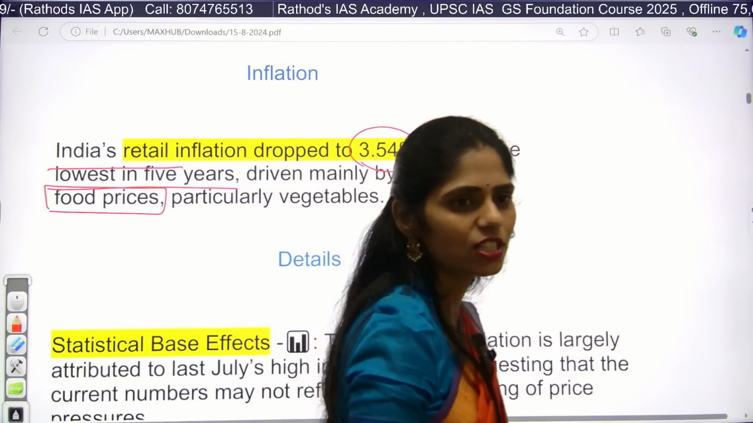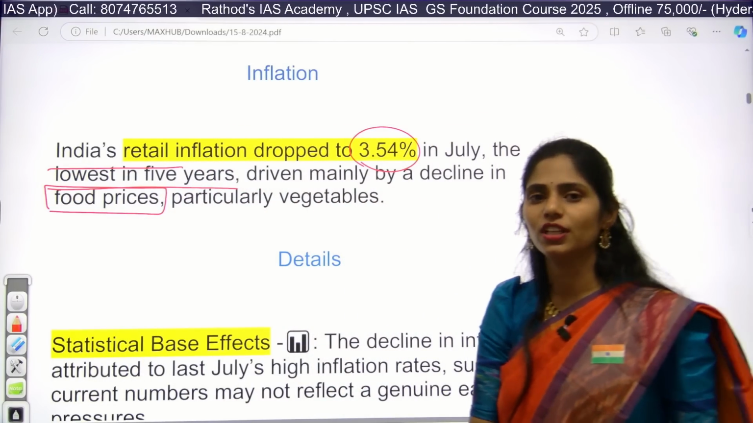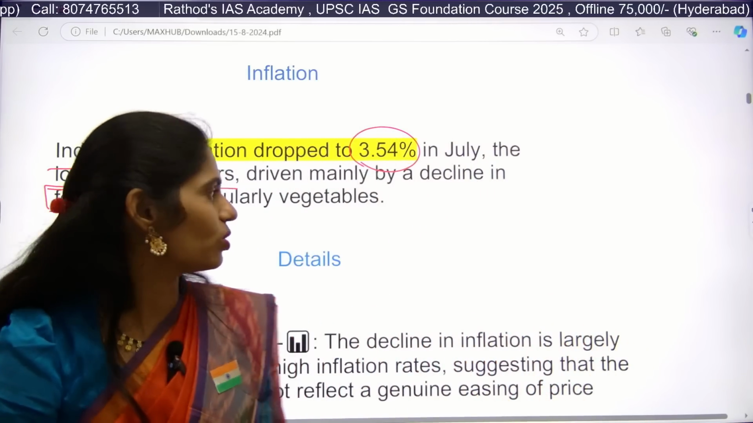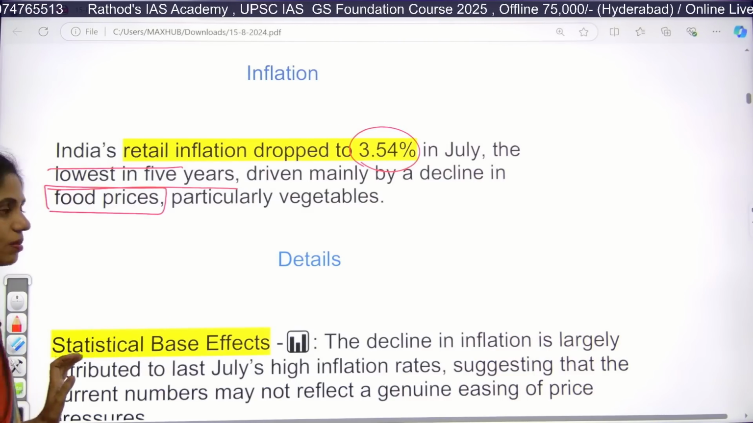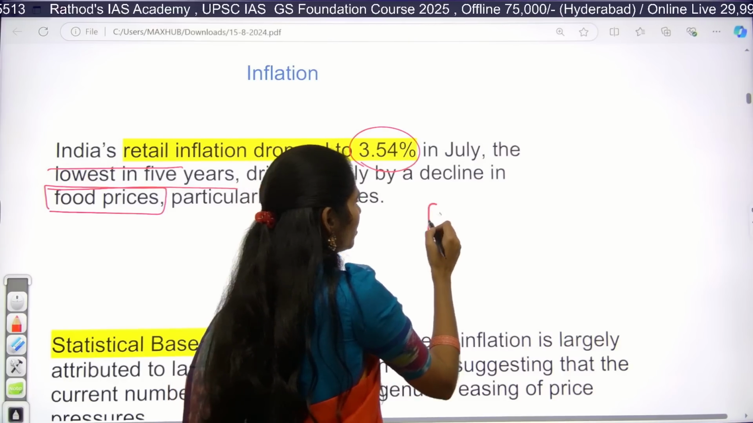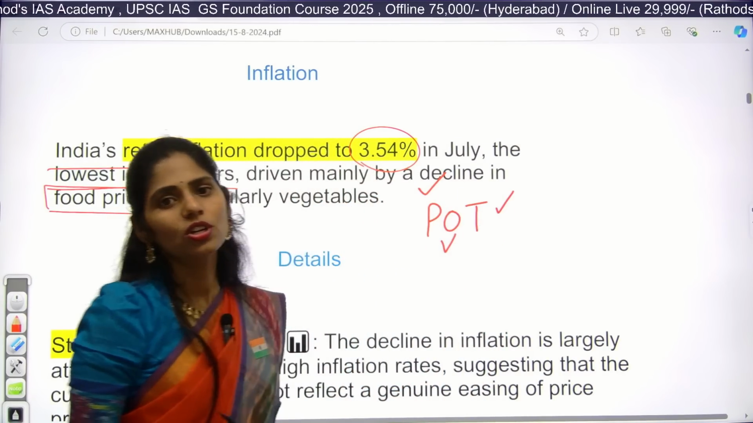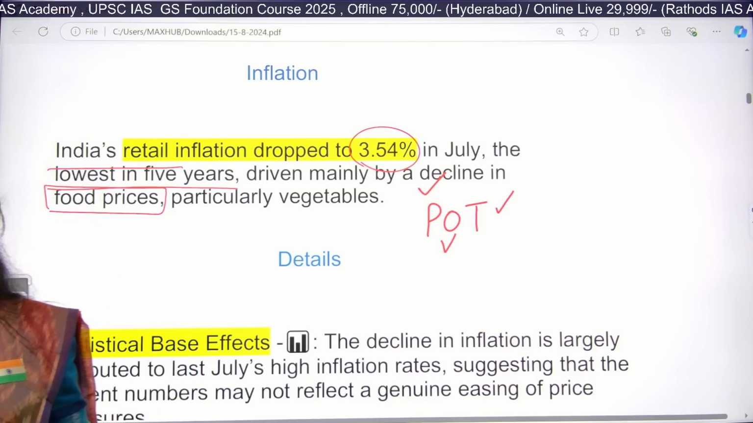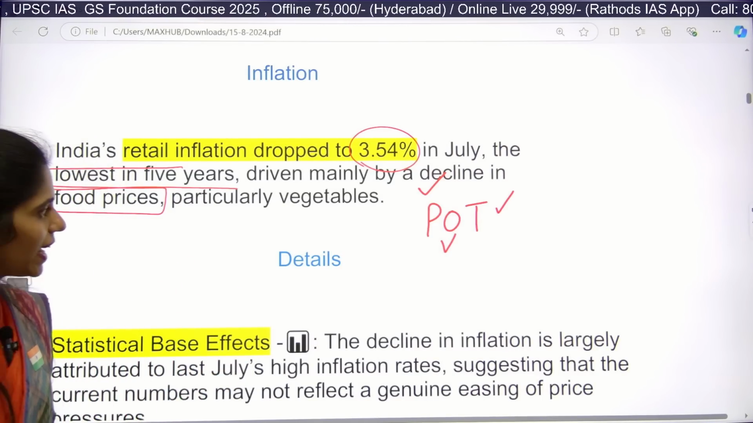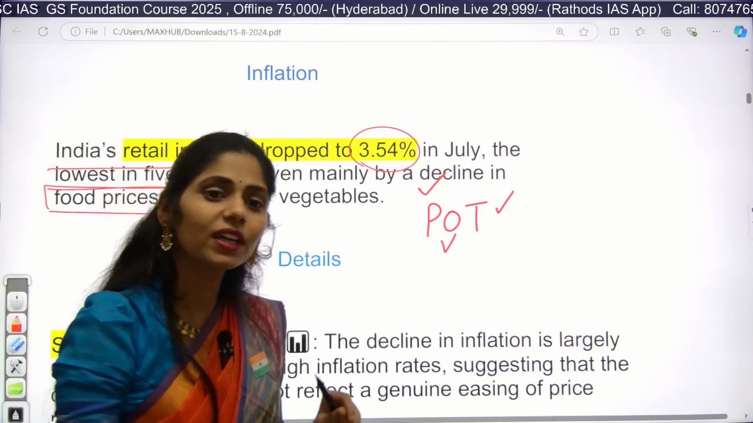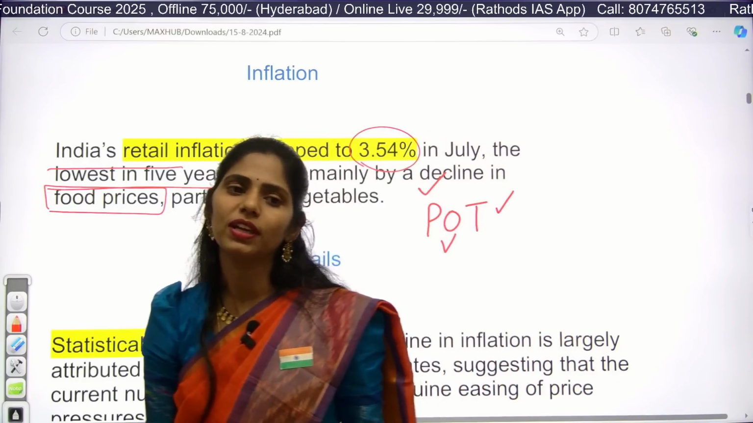Earlier 1 kg of tomato was 80 to 100 rupees, but yesterday the tomato price was 25 to 30 rupees in Hyderabad. So it is one important reason. And whenever you are looking at vegetable prices, you have to focus on these three: POT, P for potato, O for onion, and T for tomato. These three prices decide the inflation in the market, especially food price inflation. Whenever the price of onion, potato, and tomato increases, obviously the thali price, that is the plate price, will increase.